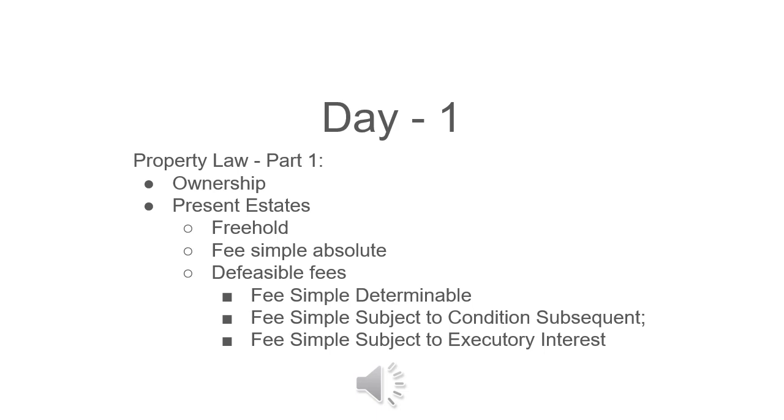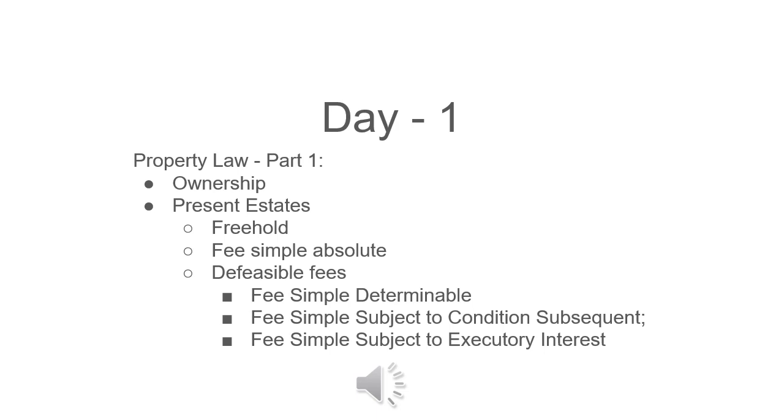You have a number of fee simples. You have fee simple absolute, which we discussed. But looking at defeasible fees, you have a fee simple determinable, fee simple subject to condition subsequent, fee simple subject to executory interest, and a life estate.